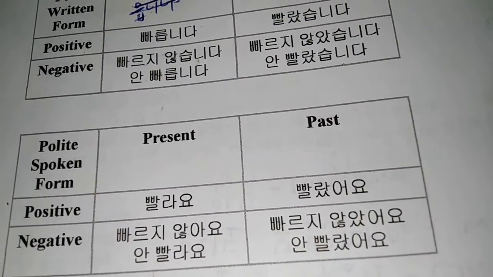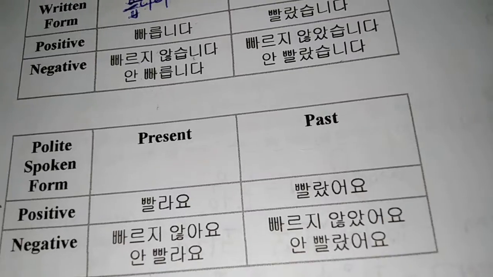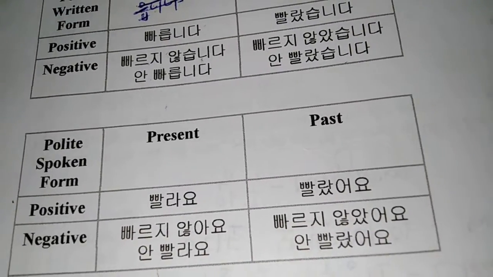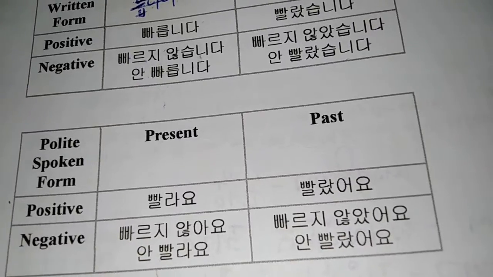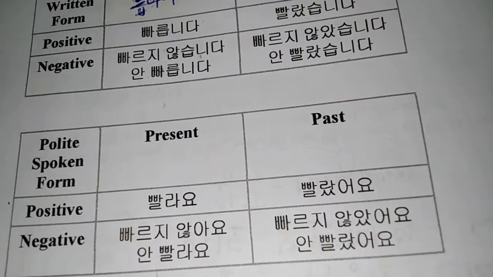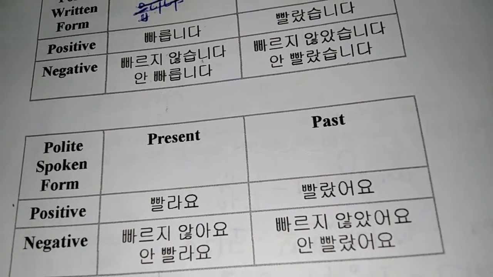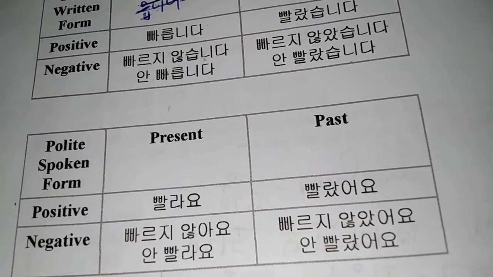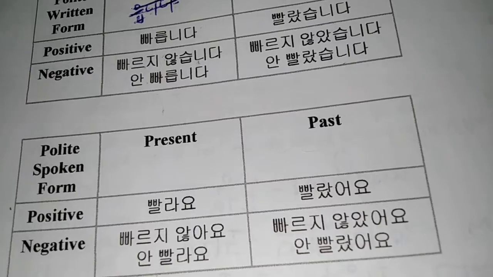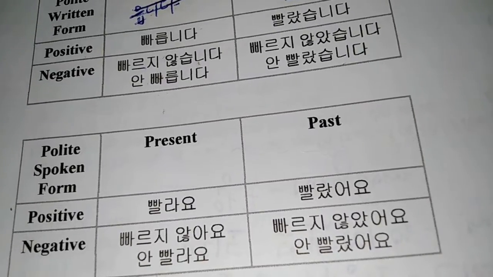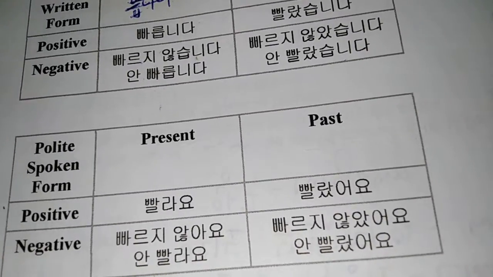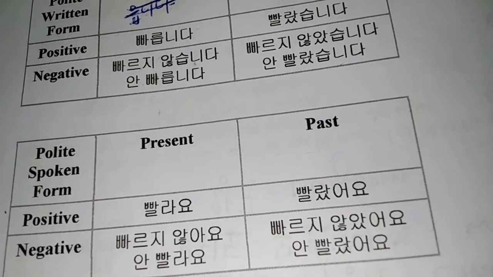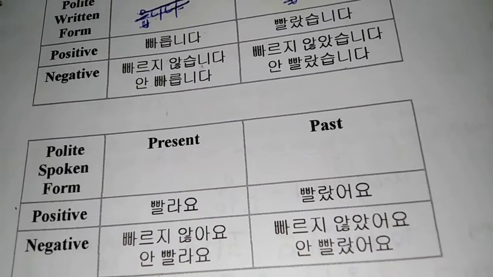So it would be used with much more senior, higher positioned people, older people, where you would use this 입니다 and 습니다. You use both in spoken speech, while you would use just the first one when it comes to written formal speech, 존댓말.